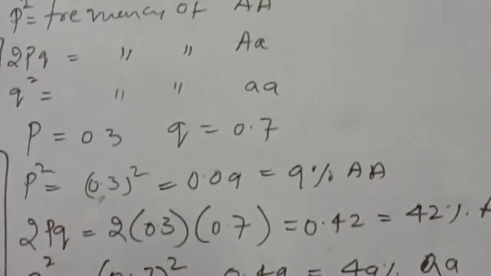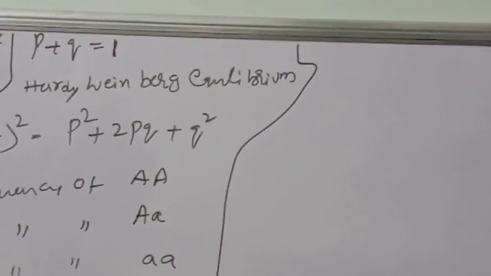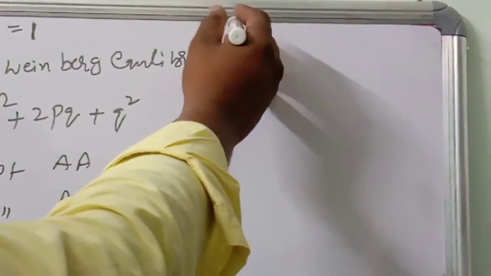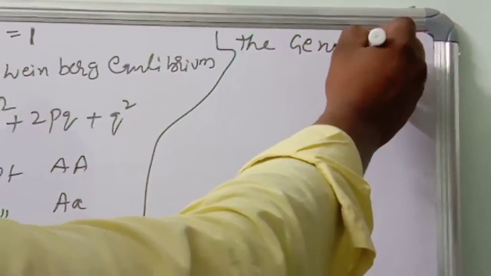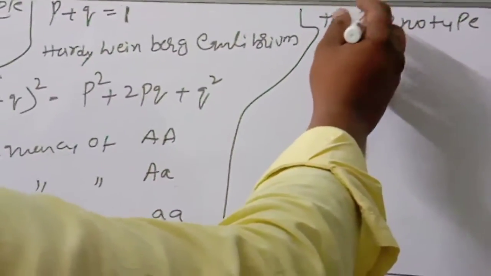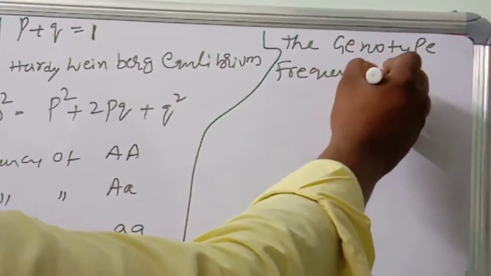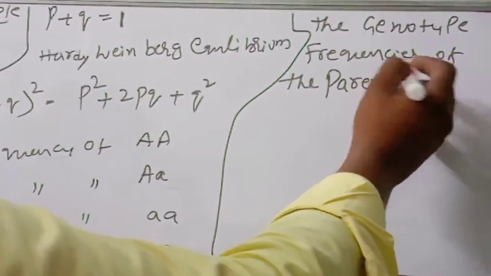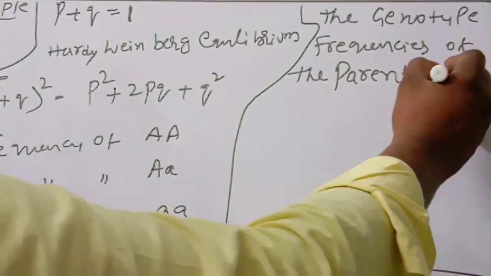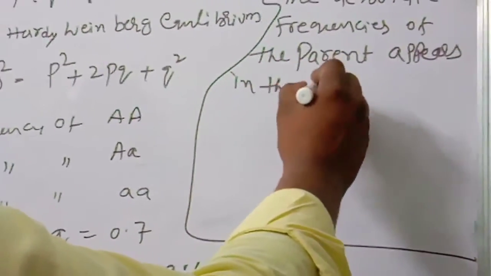So the Hardy-Weinberg principle gives the frequency of the genotype. The frequencies of the parent genotypes appear in the next generation.